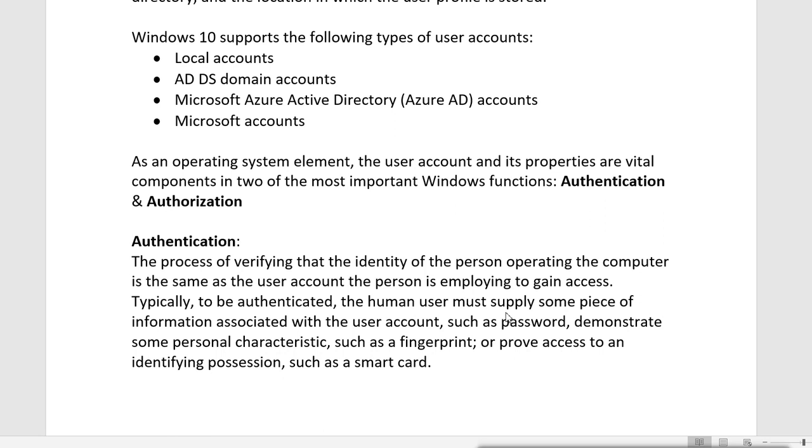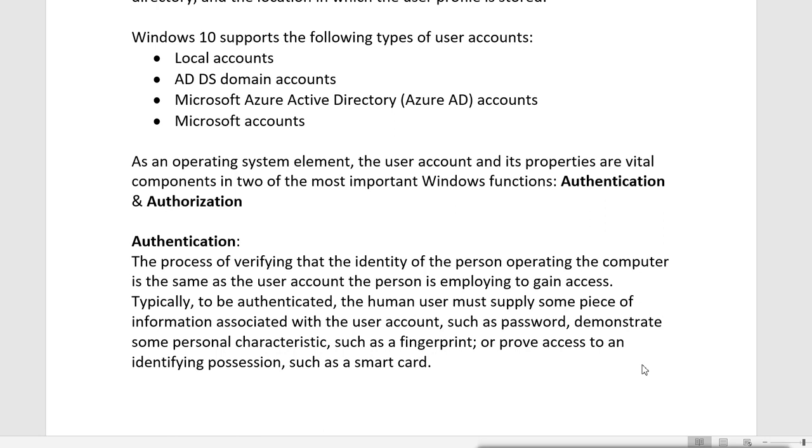So verifying the identity of a person is called authentication. Typically, to be authenticated, the human user must supply some piece of information associated with the user account, such as a password, and demonstrate some personal characteristics such as a fingerprint, or prove access to an identifying possession such as a smart card.